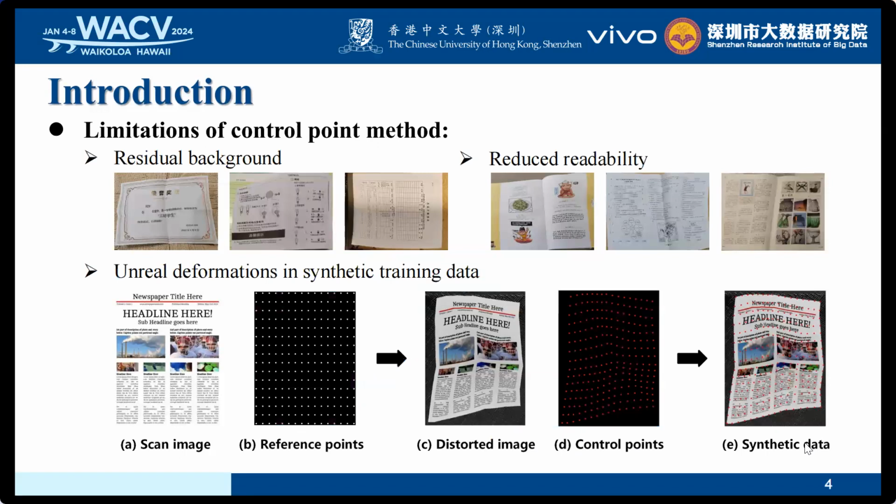The control point model, while straightforward in deployment, faces three major limitations. Firstly, there is residual background in the rectified images. Secondly, it may output curved text and reduce readability, as shown in the following examples. Lastly, there is a notable disparity between training and real-world data, like the unreal deformation in this figure, which may limit the model's performance.